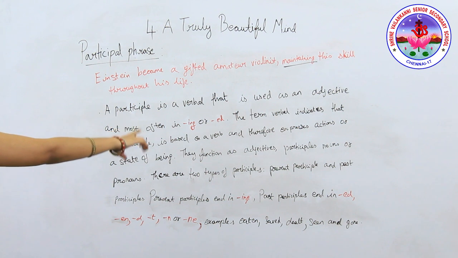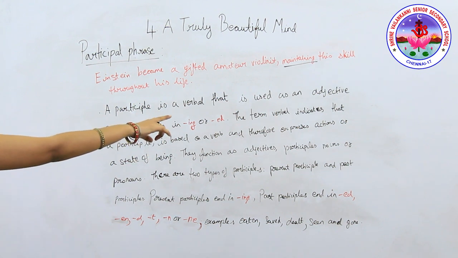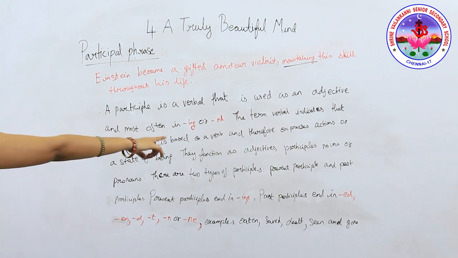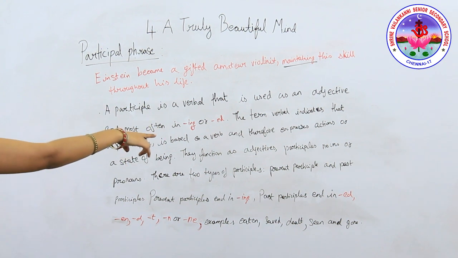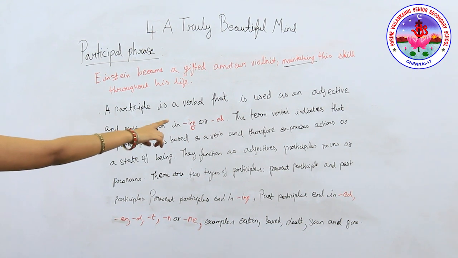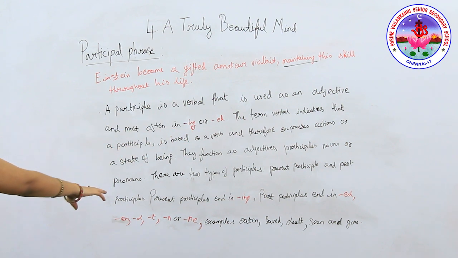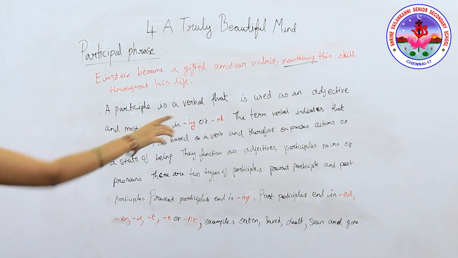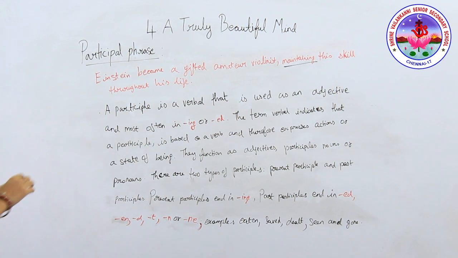A participle is a verbal that is used as an adjective and most often ends in ing or ed. The term verbal indicates that a participle is based on a verb and therefore expresses actions or a state of being. Now read the sentence.